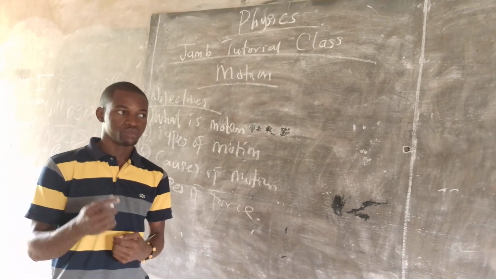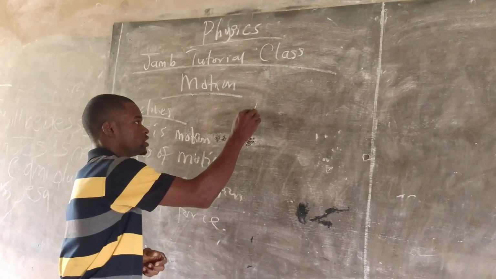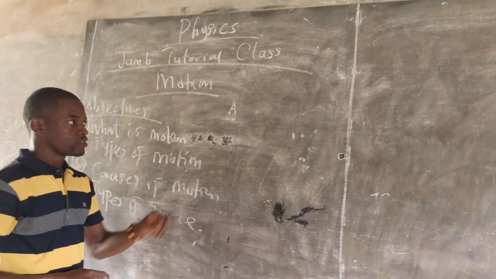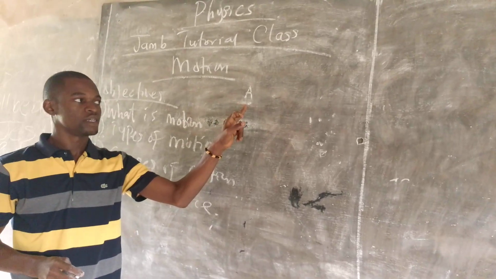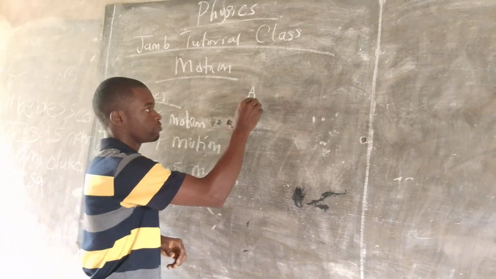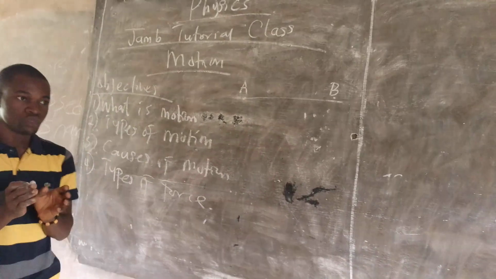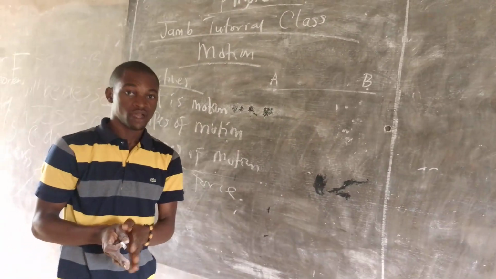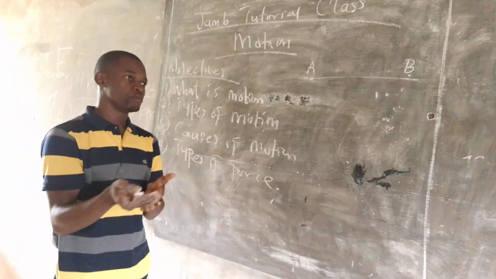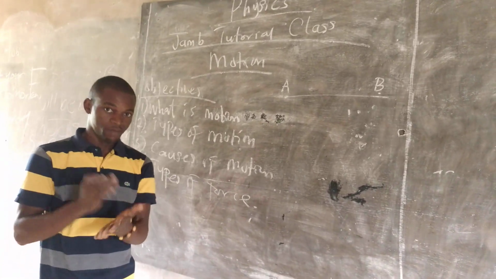Motion is a change in the position of a what? Of a body. For instance, look at this. Here is body A, starting at a particular point. As long as body A is here, motion has not taken place. But if this body moves from this point to another point B, then we can see motion has taken place. So with this instance, we can say that motion is a change in the position of a body. That is just a simple thing about motion.